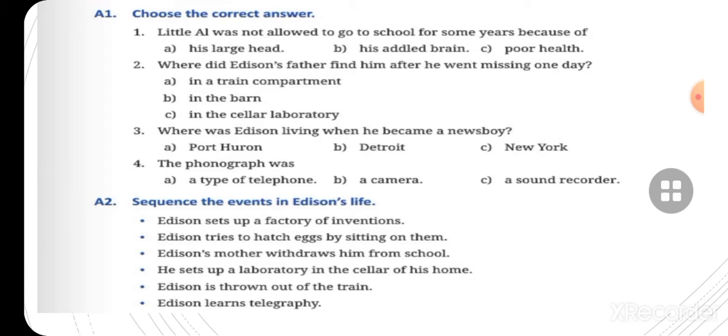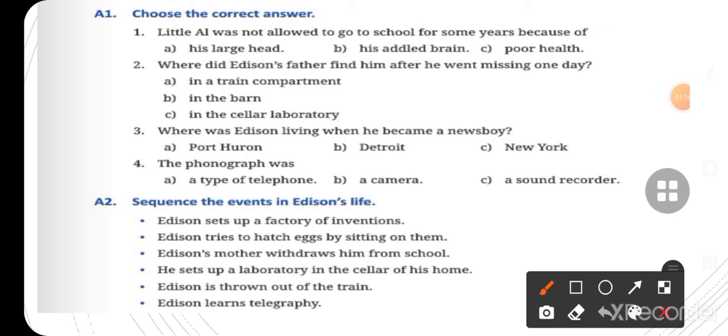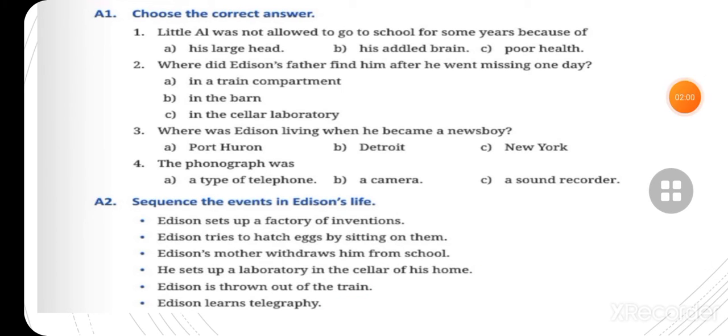You know that the first event is Edison's mother withdrew him from school. This is the first event. You know that the first number is this. And the second event is Edison tries to hatch eggs by sitting on them. This is the second event. The third one is he sets up a laboratory in the cellar of his home. And the fourth one, Edison is thrown out of the train. This is the fourth event. And the fifth one, Edison learned telegraphy. This one, 5. And Edison set up a factory of invention. This is the sixth one. So these are the sequence of the events in Edison's life. Okay, you can do it.